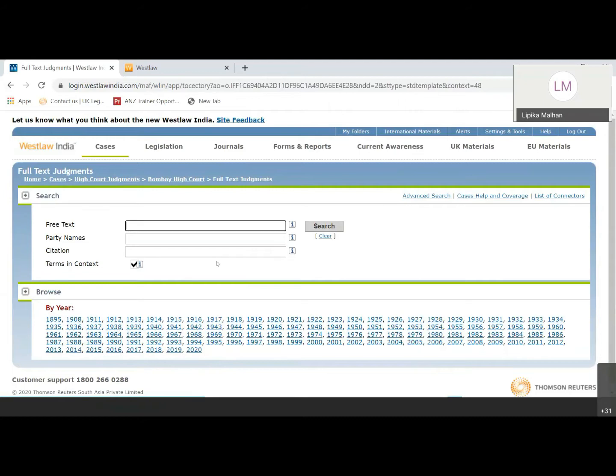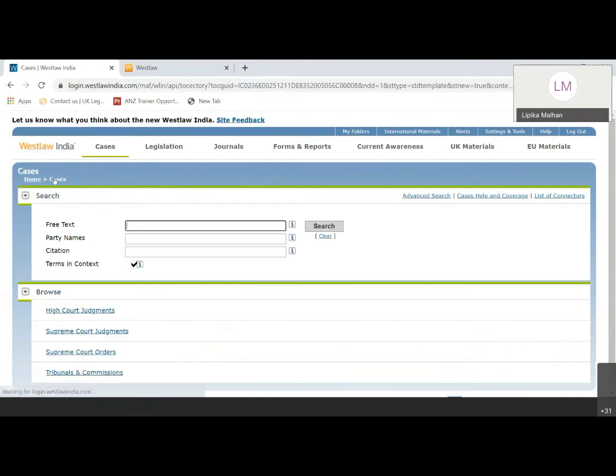In case you want to search in all the courts, you can simply go back to the cases and you will be able to search within all the browse section which is given here. This is applicable on all these three jurisdictions given on this platform. And this will help you identify which court you are searching within or which particular journal you are searching within here.